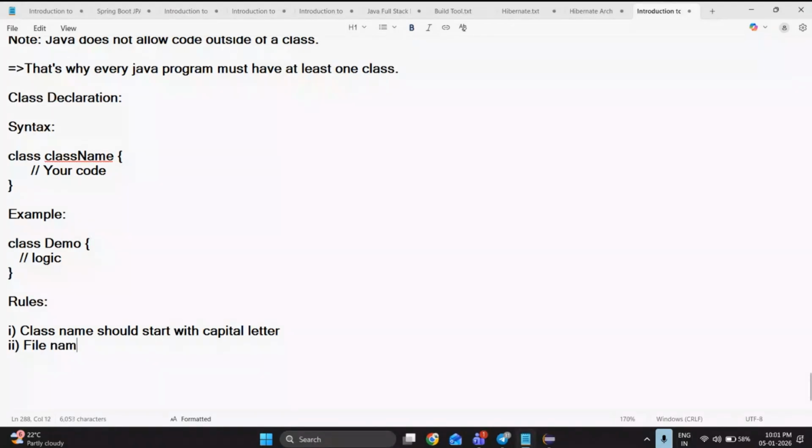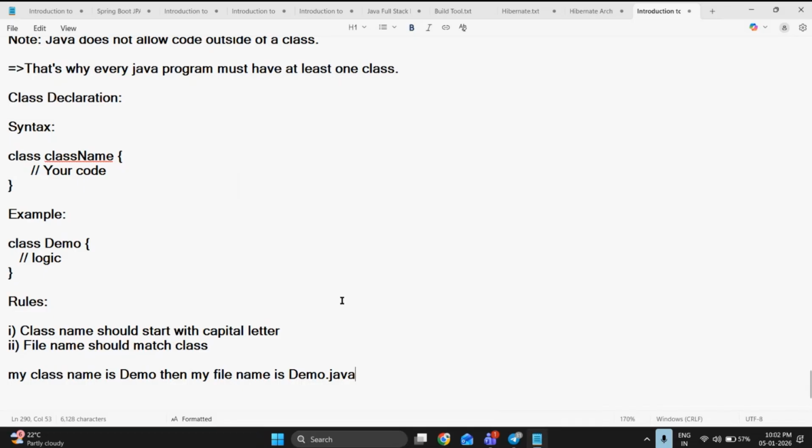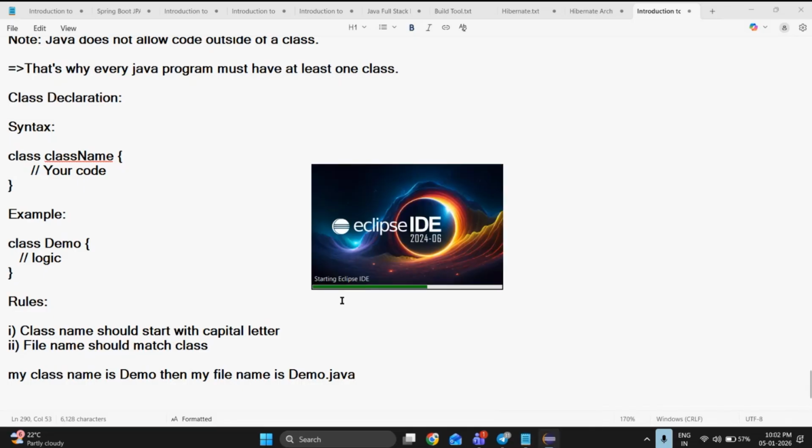Then, the file name should match the class name. So what is my class name here? From the above, my class name is demo. Then my file name is demo.java. Every Java file must have the extension .java, which means it belongs to Java. It is a Java file. Let me explain clearly. Let me create a package, and I will show you how to declare and create a class later.